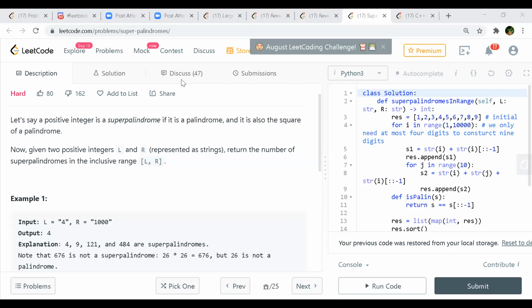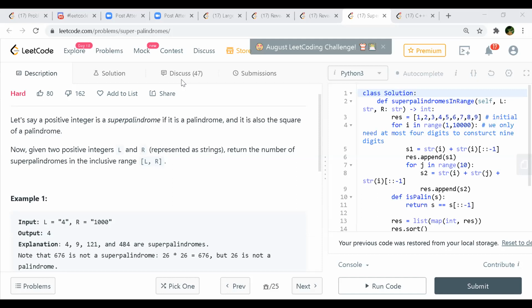So a little optimization in Santosh's solution. I think we can start the loop from root L and run till root R. For int i equal to root L, i less than root R, i plus plus, if i itself is a palindrome, then we take i square and check if it's a palindrome as well. If both the conditions are met, then we can add it to the list or vector. Otherwise, just skip it and continue.